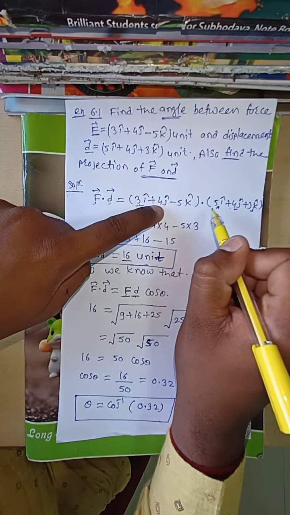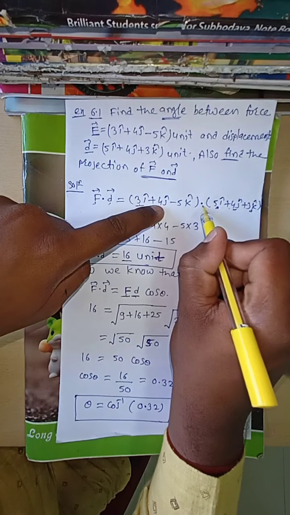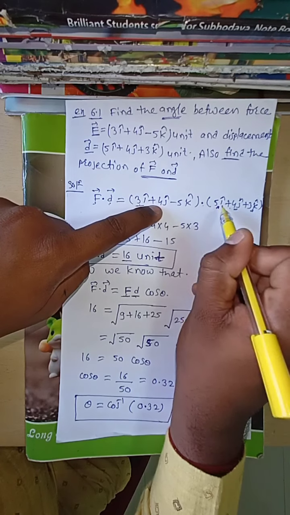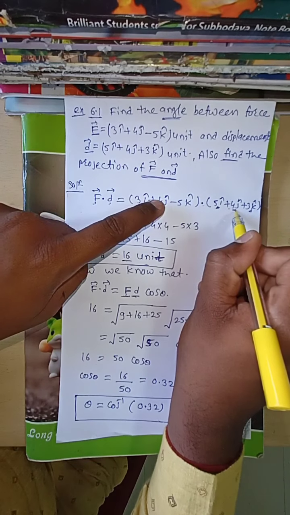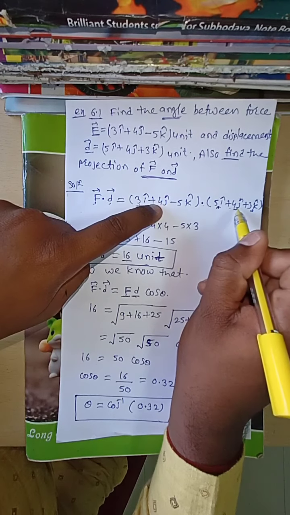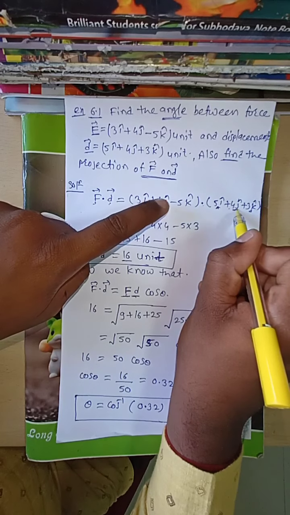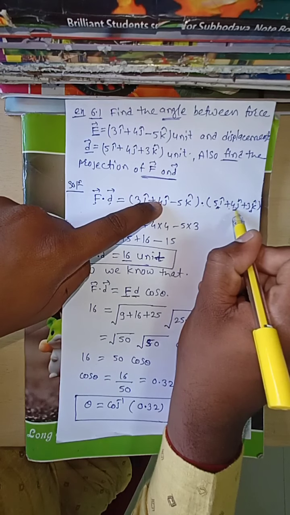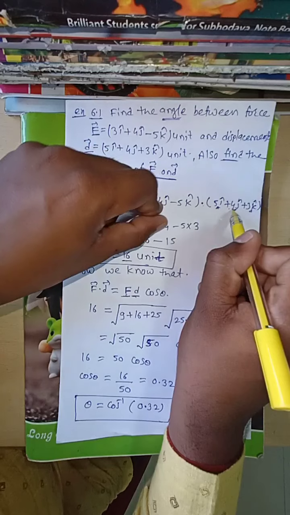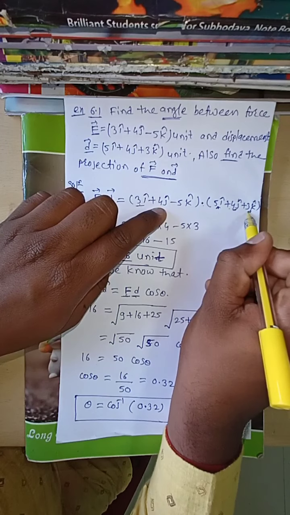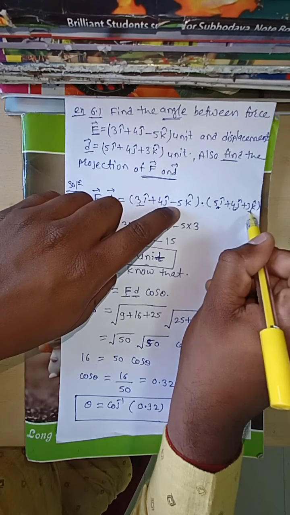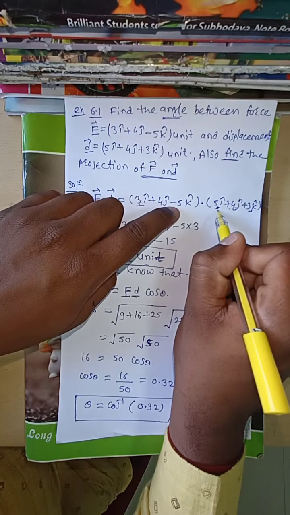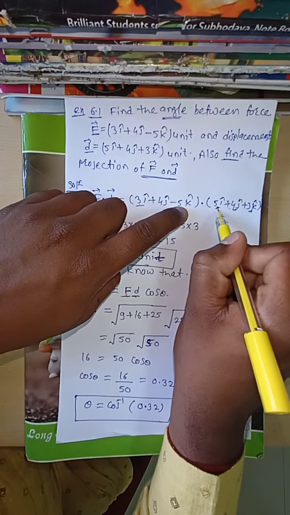Next plus 4 j cap dot 5 i cap, j cap dot i cap is 0. Next 4 j cap dot 4 j cap, j cap dot j cap is 1, therefore 4 into 4. Next 4 j cap dot 3 k cap, j cap dot k cap is 0. Next minus 5 k cap dot 5 i cap, k cap dot i cap is 0.